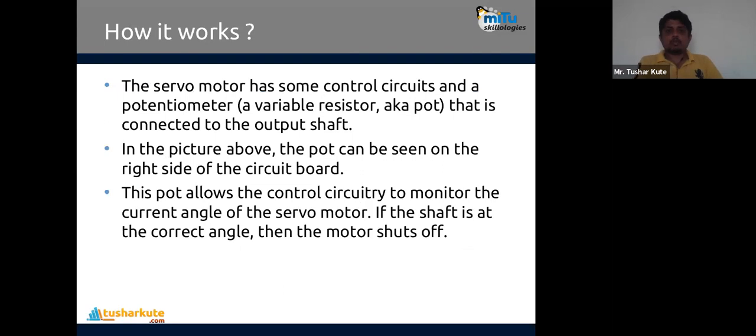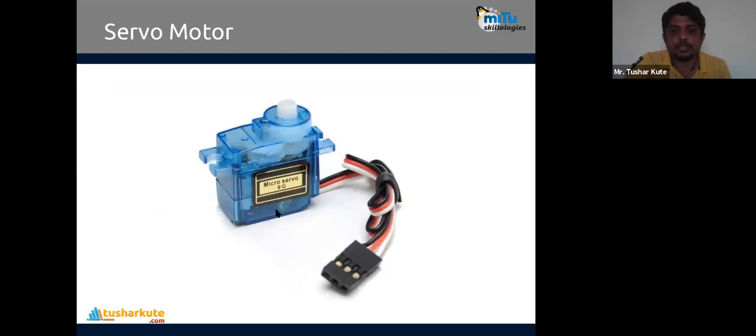So how does it work? A servo motor has a control circuit and a pot, a potentiometer. That's called a variable resistor, and it is connected to the output shaft. In that picture, the pot can be seen on the right side of the circuit board. This pot allows the control circuitry to monitor the current angle of the servo motor. If the shaft is at the correct angle, the motor shuts off. Here it is present below, and with the help of that variable resistor, the potentiometer, the angle will change based on the resistance.